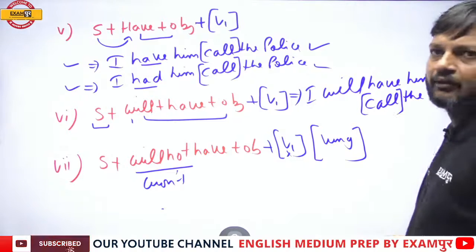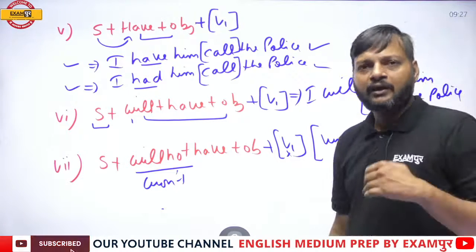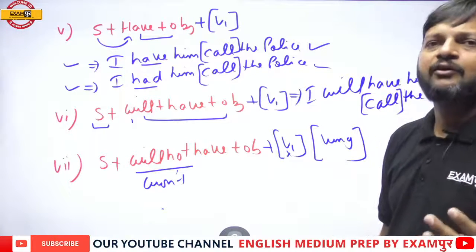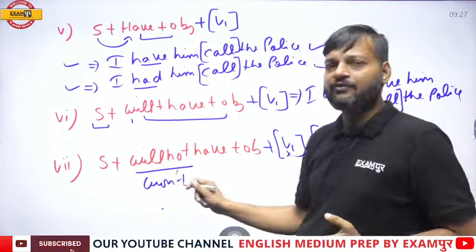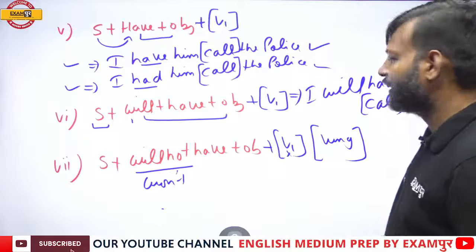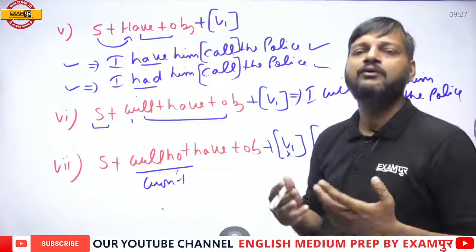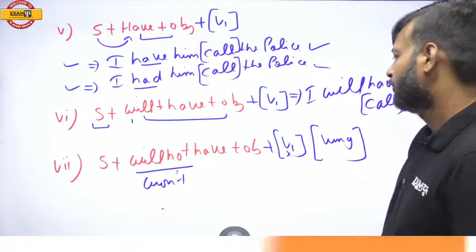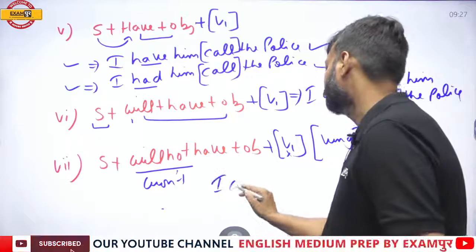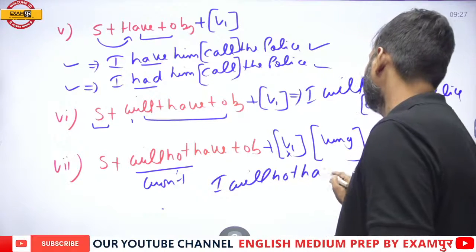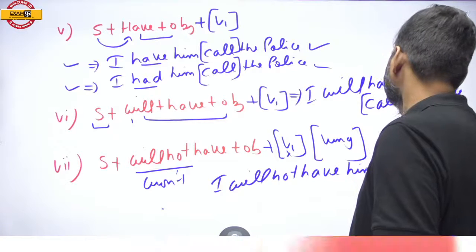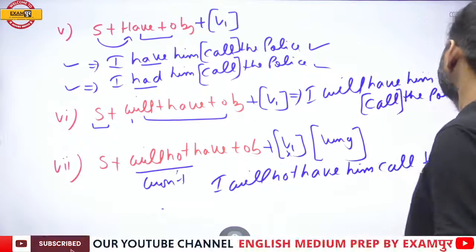But the condition changes when it is negative. So with negative version, I will not have, we cannot use bare infinitive, we have to use gerund. So if I write, I will not have him call the police.